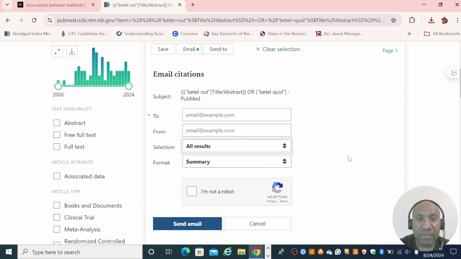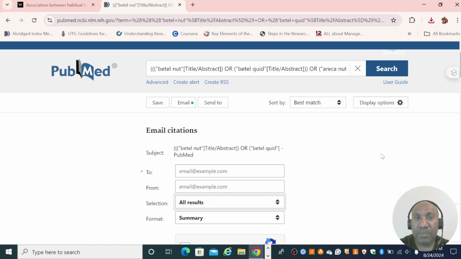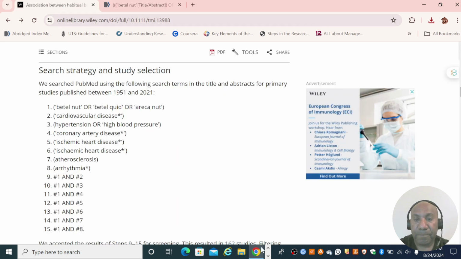So all the results to my email, and then go back and look through the papers individually one by one by scanning the abstract and using your inclusion or exclusion criteria of your literature search to look for papers that you want to include in your literature review.